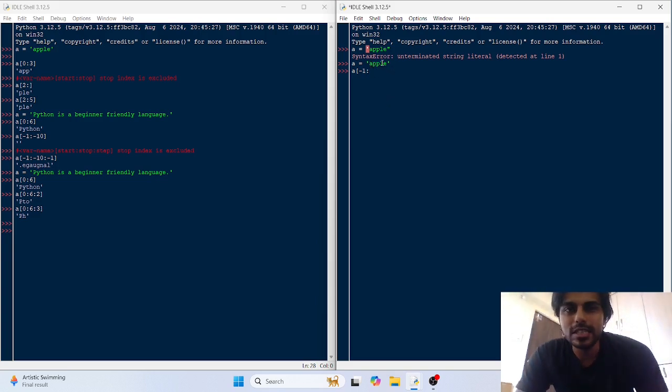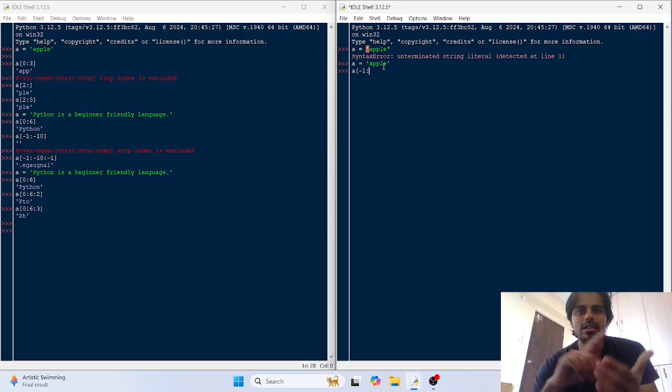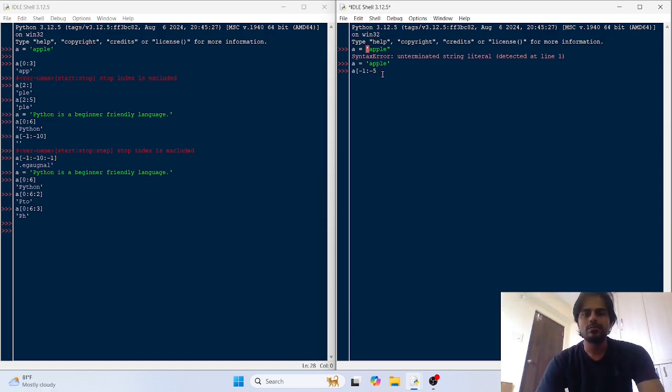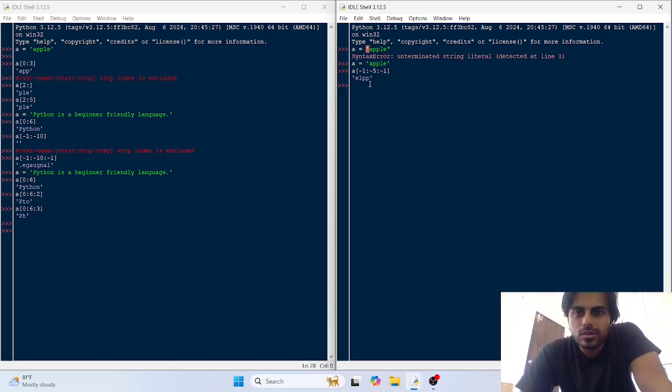So clearly you can see that the step here is -1, as the first element is at -1th index, second element is at -2 index. So the step here is -1. Okay, so we are taking E, then it is at -1, -2, -3, -4, -5. So -5, and the step value is -1.